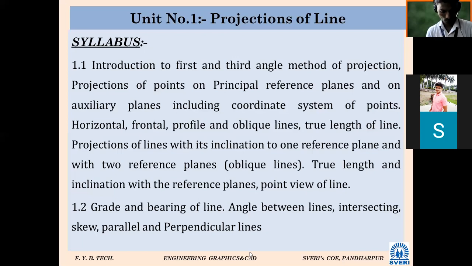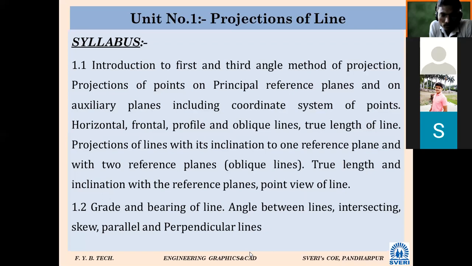Unit number 1, projections of line. Syllabus. Introduction to first and third angle method of projection. Projections of points on principal reference planes and on auxiliary planes, including coordinate system of points. Horizontal, frontal, profile, and oblique lines. True length of line. Projections of lines with its inclination to one reference plane and with two reference planes, oblique lines, true length and inclination with the reference planes, or point view of line, grade and bearing of line, angle between lines, intersecting, skew, parallel and perpendicular lines.